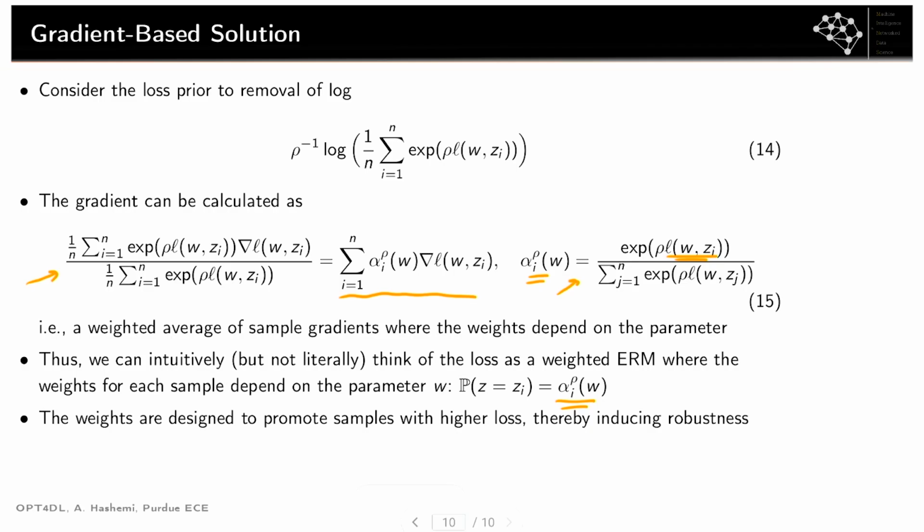Okay, so this was a short overview of some elegant ideas for inducing robustness into deep learning models. As we saw, many of the problems reduce to constrained optimization problems or regularized optimization problems.